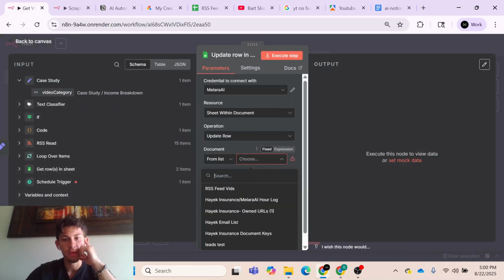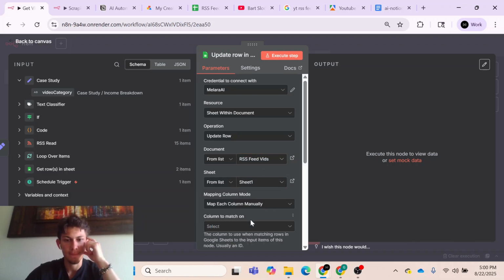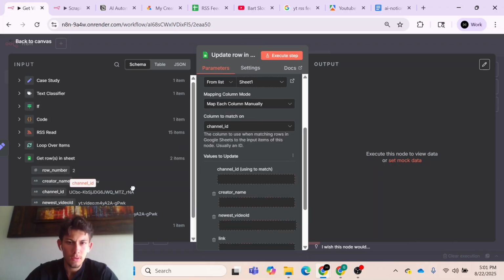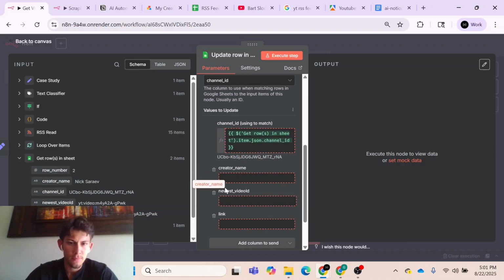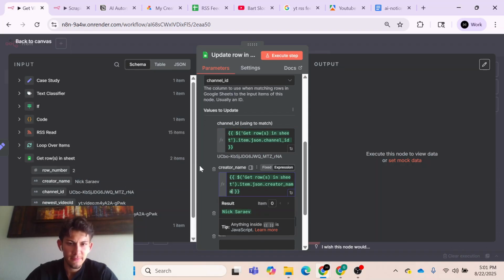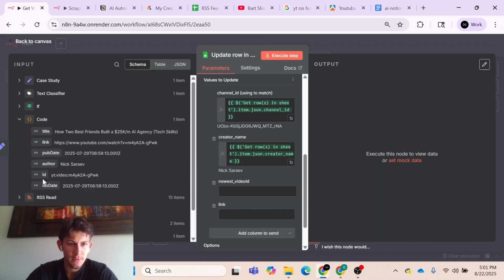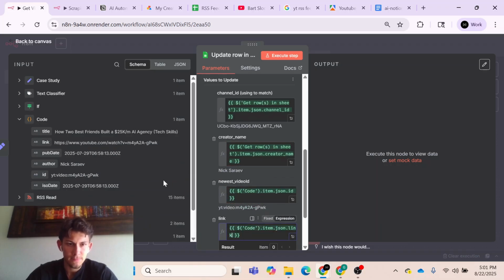So we'll just go back to the same document and sheet, and put channel ID as the column to match on. Then we'll go to our channel ID, and our creator name will be next arrive. The newest video ID will come from this code node. It'll be this one, and then our link will be this one. And this is our code node that should, in theory, get the newest video.